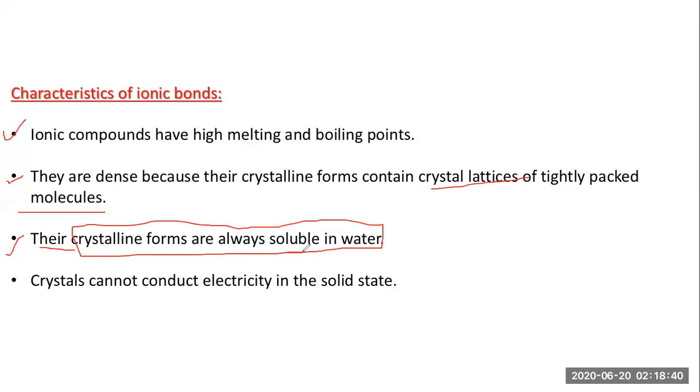Because they have a strong ionic bond, and whenever they are added into the water, this ionic bond gets separated, the ionic bond between sodium and chlorine, formed by the donation of an electron by the sodium and acceptance by the chlorine. It vanishes, and they form a soluble thing, that is, the crystals are soluble in the water. This is a major characteristic of ionic bonds.